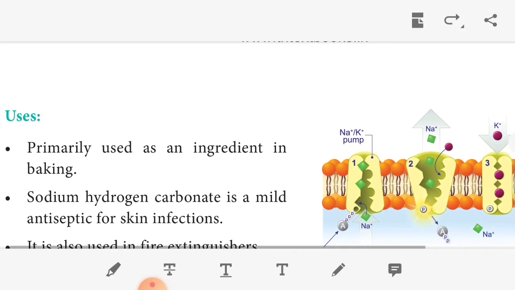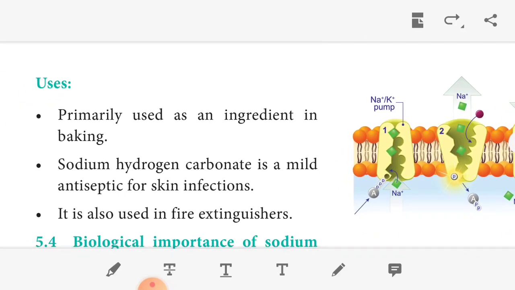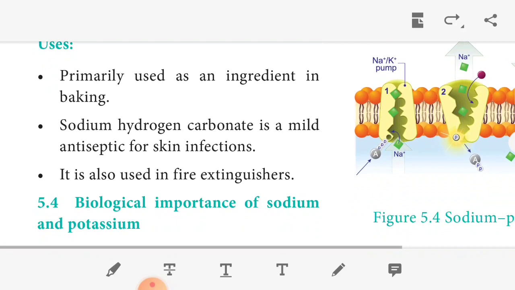The next uses of sodium bicarbonate: it is used as an ingredient in the baking process. Sodium hydrogen carbonate is a mild antiseptic for skin infection. We can use sodium hydrogen carbonate in skin ointment. It is also used in fire extinguishers, okay.